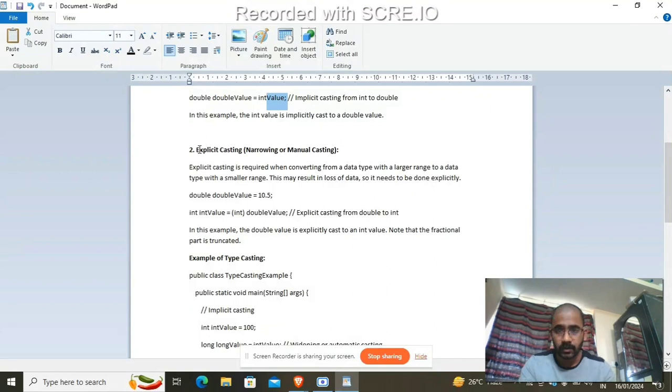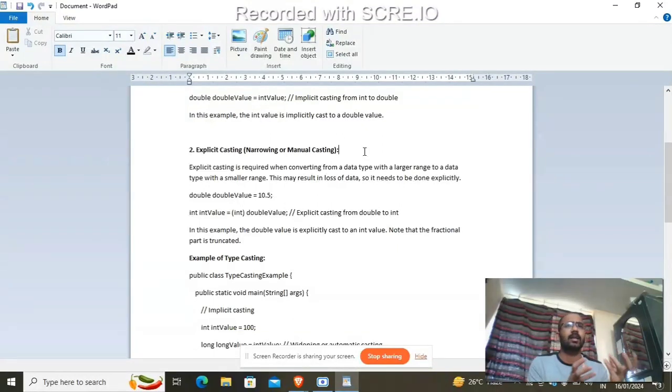Then we know explicit casting, which is narrowing or manual casting. We can also change it manually. If it is a higher data type, we change it into a lower data type. That is a process we declare when the compiler knows it is an integer type but it is given as a double type. When we declare double, the range is large, so it can store a large amount of value. But if we store it into an integer, at that time we cast it as explicit casting.